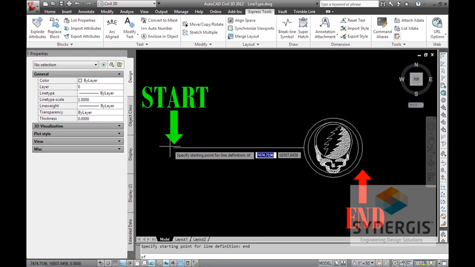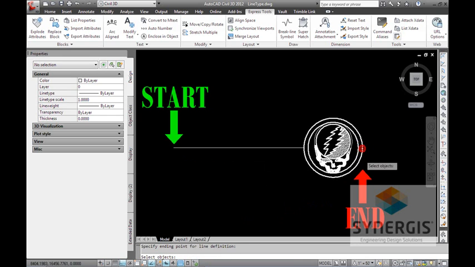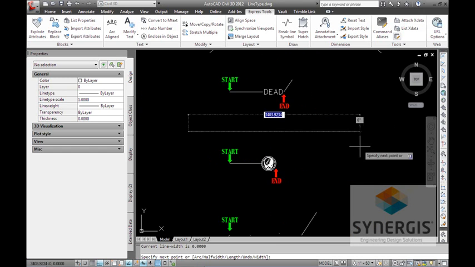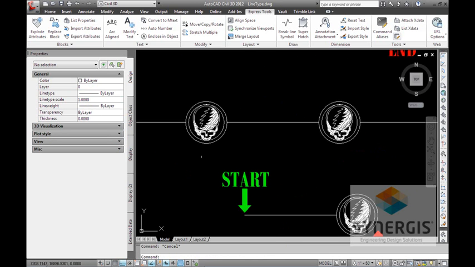Start point, end point, my objects. I do a test. Line type. And there we go.